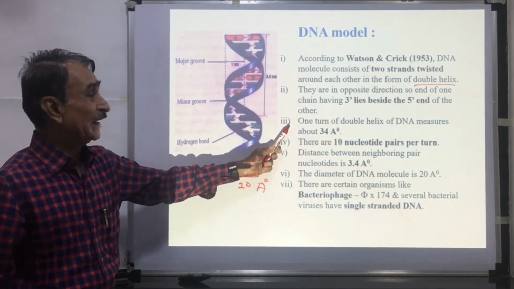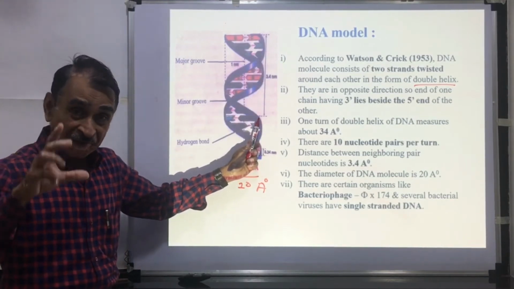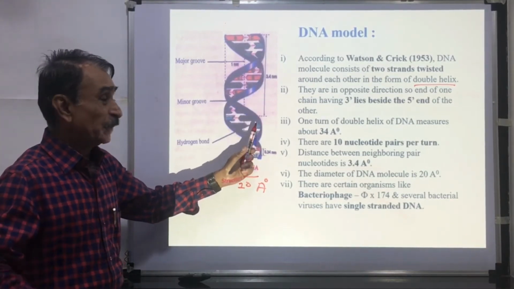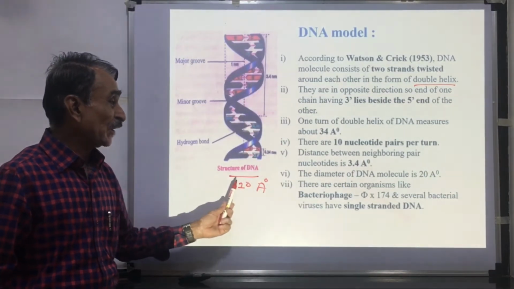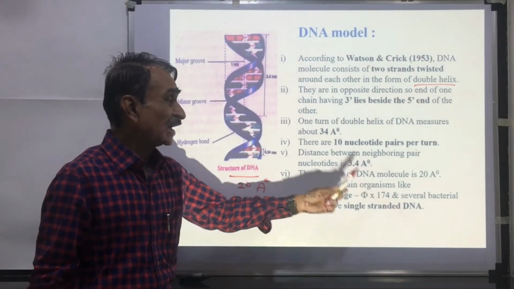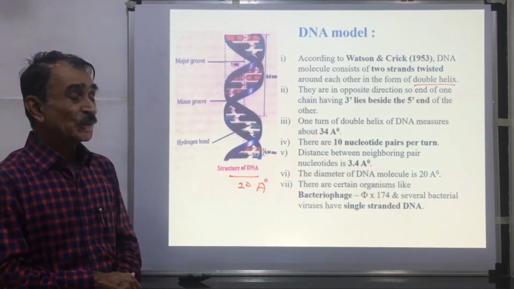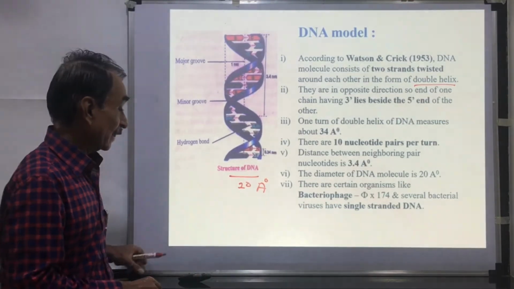One turn of DNA double helix measures about 34 angstrom units distance. There are 10 nucleotide pairs. Each pair occupies the distance of 3.4 angstrom units. The diameter of DNA is 20 angstrom units. There are certain organisms like ΦX174 and bacterial viruses that have single-stranded DNA.